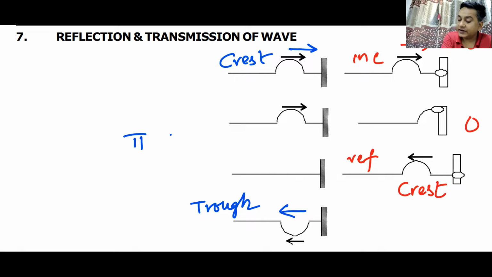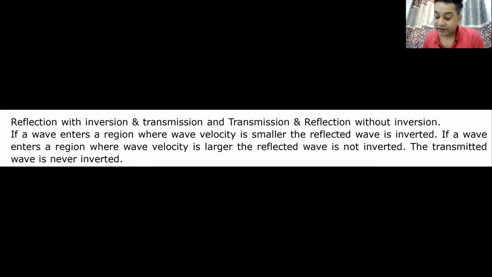Then how do we find out whether a wave is reflected, whether it is inverted or it is not inverted? The concept is given here. So please underline reflection with inversion and reflection without inversion. So what is the funda?